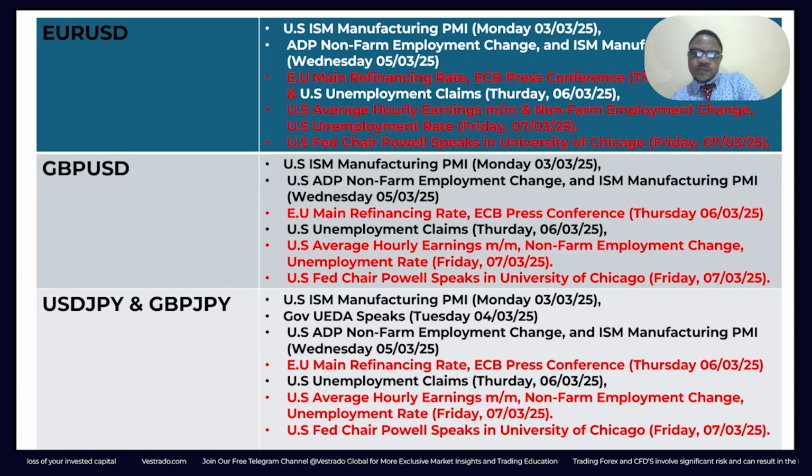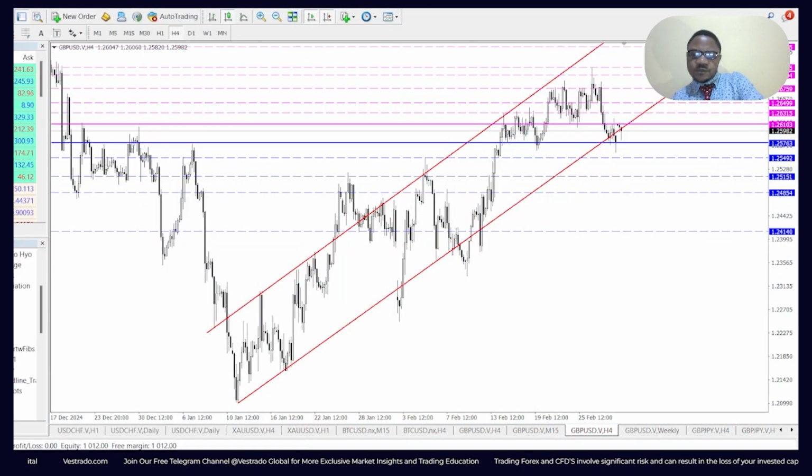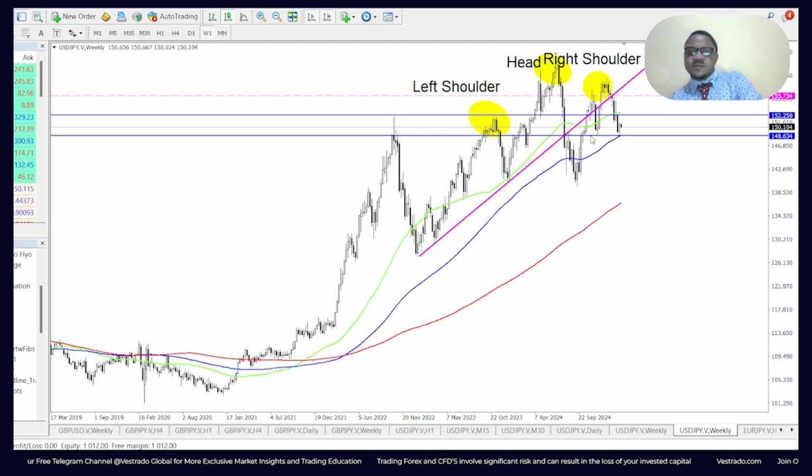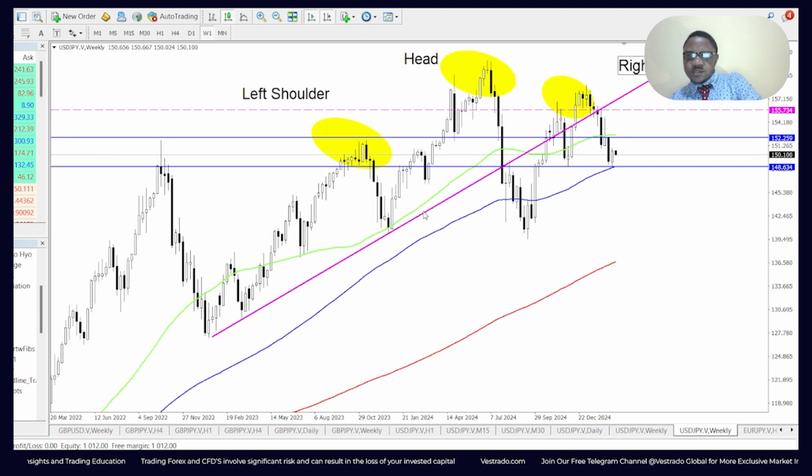Now let's go into the chart. What do we have? On the USD JPY, some very nice opportunities to look at. As always, we know that it's currently at a key support level. We know on the weekly chart it forms the head and shoulders pattern: head, left shoulder, right shoulder. Price broke past the first support level and touched the second support level, which coincides with the 100-day moving average, which is this blue line traveling all the way from here. Price reacted to that, which also corresponds to this previous significant swing low right here.